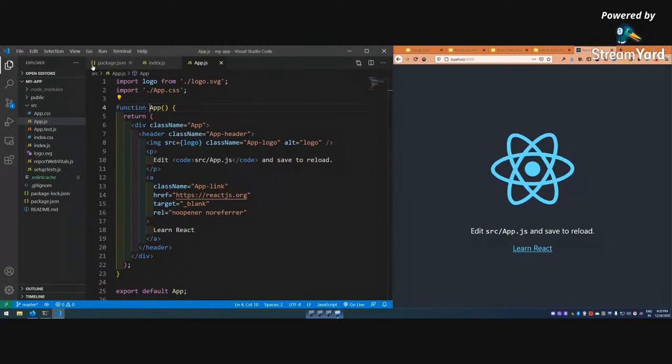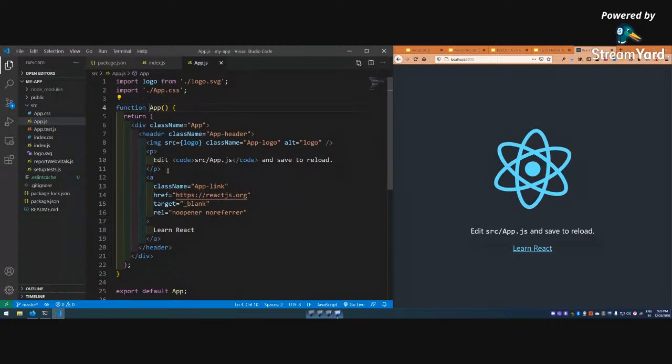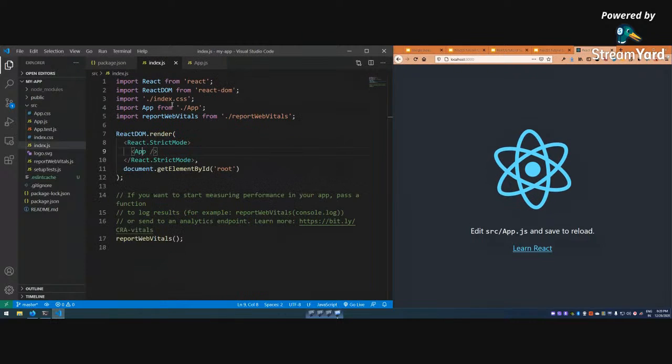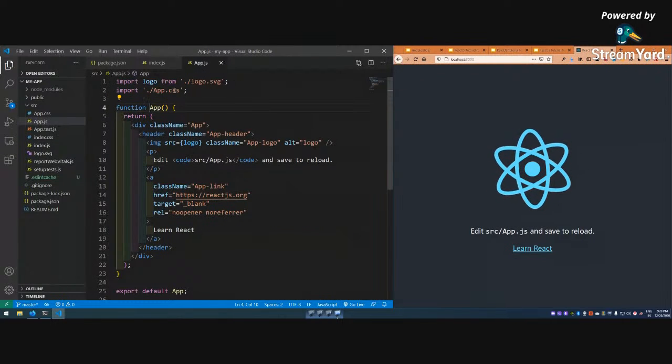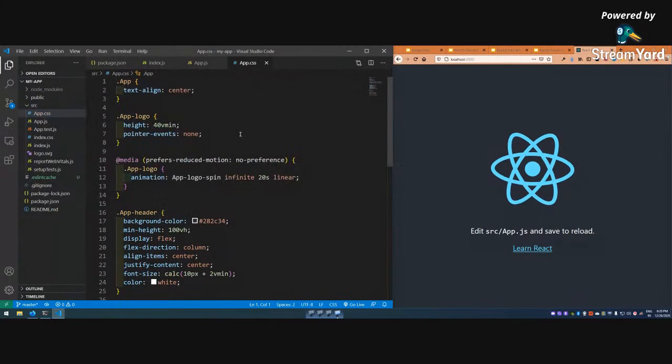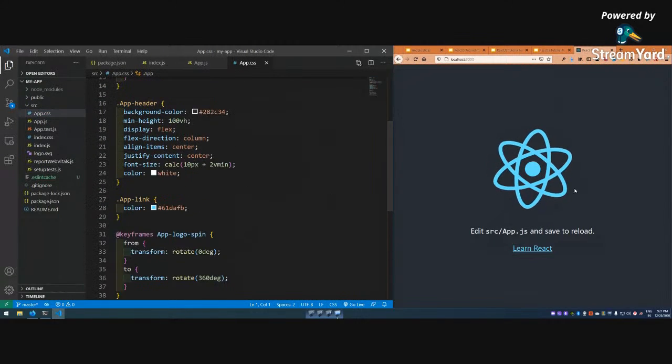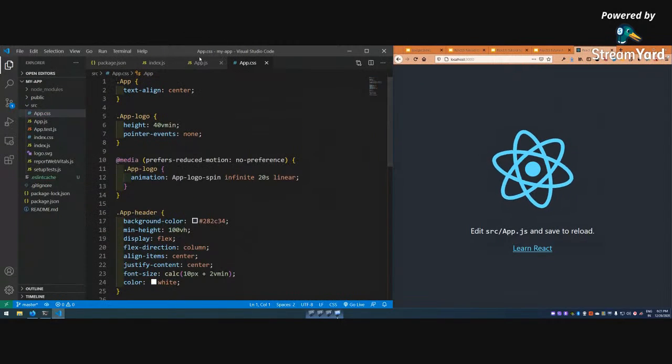Now, as I told, this is a very important thing, and a lot of people don't know how this has been done. See, as I told, this app is shown on the root. So what is this root app? I have shown you. An app has also got a CSS. This is how we use CSS. This has got a lot of CSS. All these styles are coming from here. All this background and all those things.